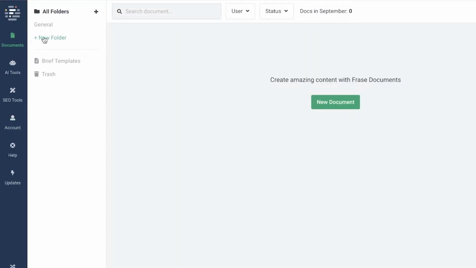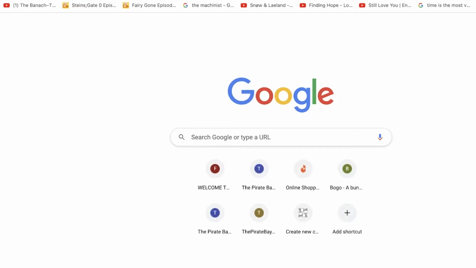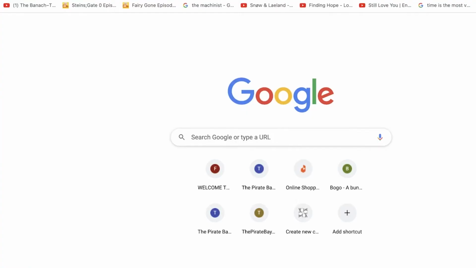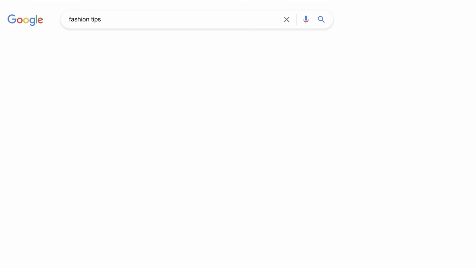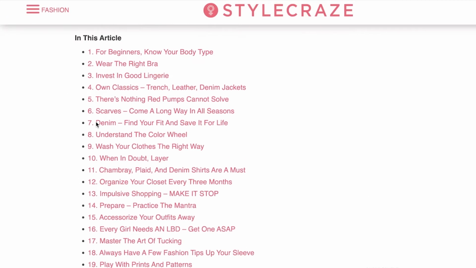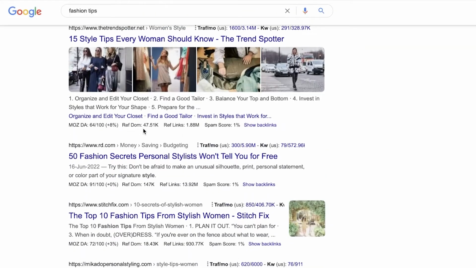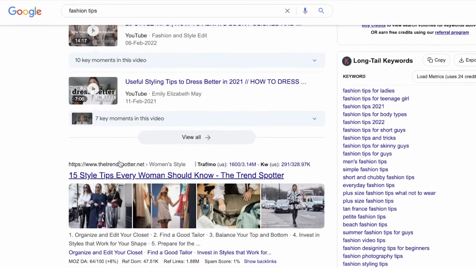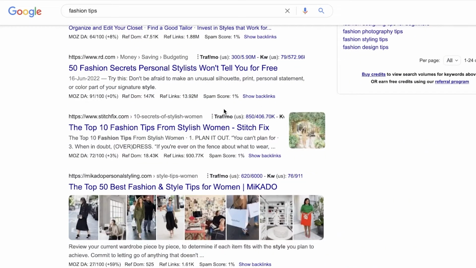So to get started, let's say that I'm going to actually take an article from the internet just to see how it could be optimized further. So let's say I want to take an article on fashion tips, because I want to research the other websites or the other articles that are out there. I don't want this listicle. I want it to be kind of simple, like so. They're all listicles, so that is the popular format from here.